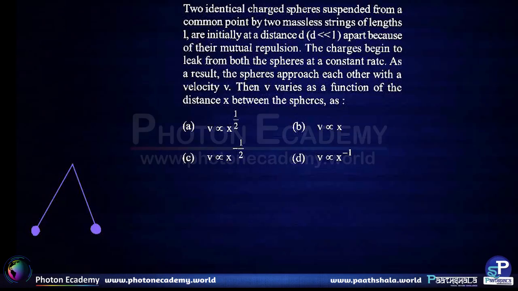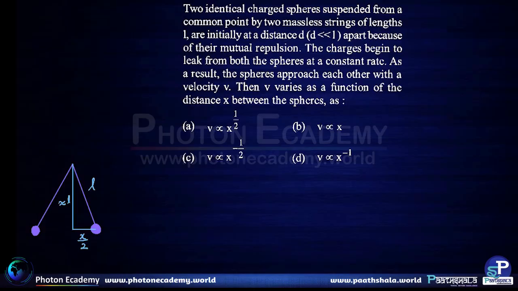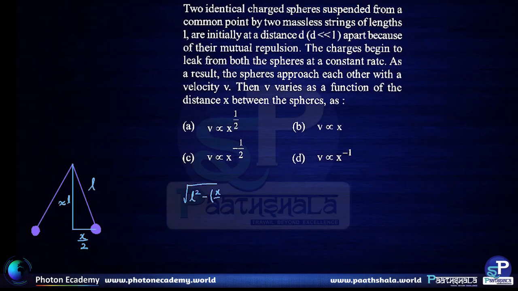So we have this length is L, and at any point of time this horizontal distance is x by 2 and this vertical distance is almost equal to L. Why is that? Since L is much greater than d and d can only reduce with time because the charges are approaching each other, then x is always much smaller than L, and therefore the square root of L square minus x by 2 whole square will always be almost equal to L.